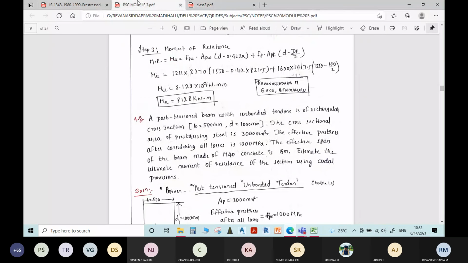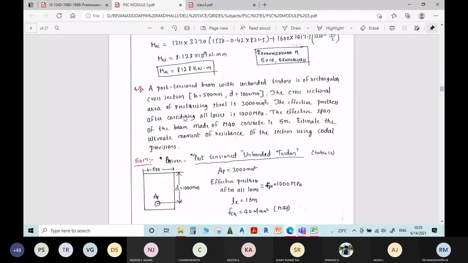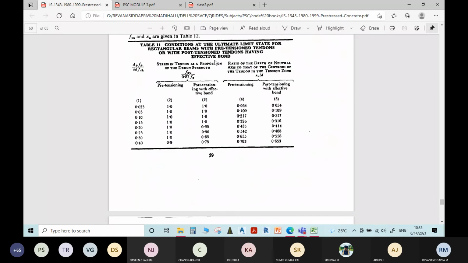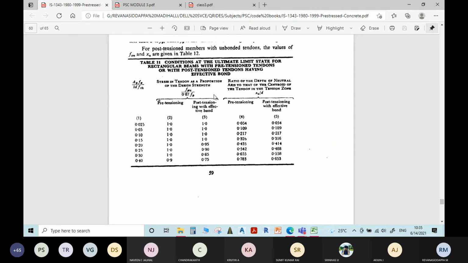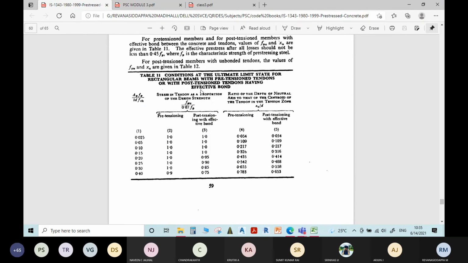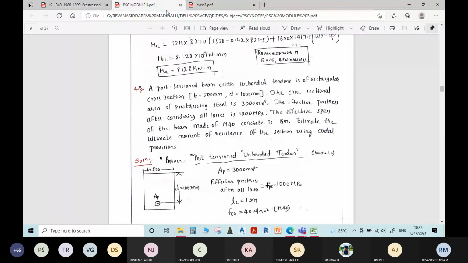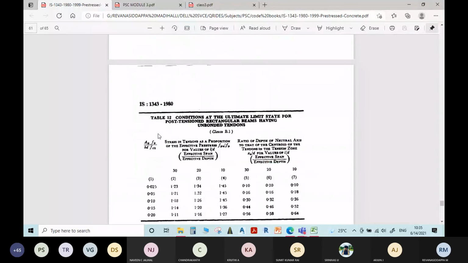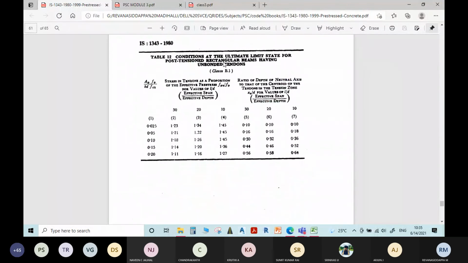A post-tensioned beam with unbonded tendons. Okay, the tendons are unbonded, not the bonded tendons. Unbonded tendons means what? Here, this table 11 is not applicable. It is applicable to post-tension tendons having effective bond. But the case given in this problem is unbonded tendons, so we need to refer to table number 12, for unbonded tendons.